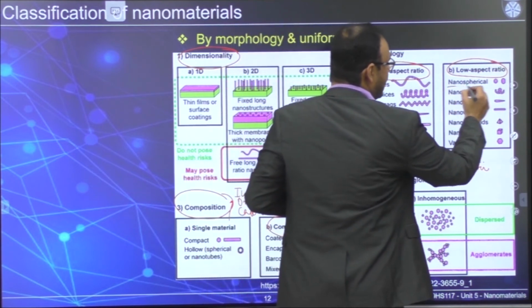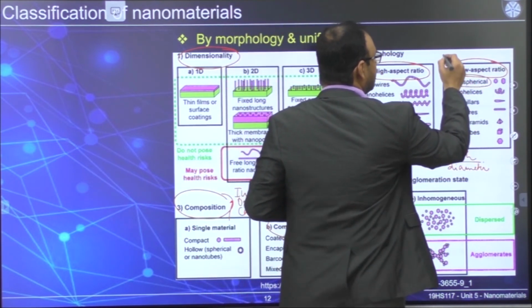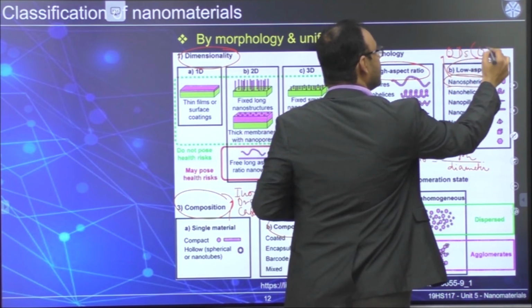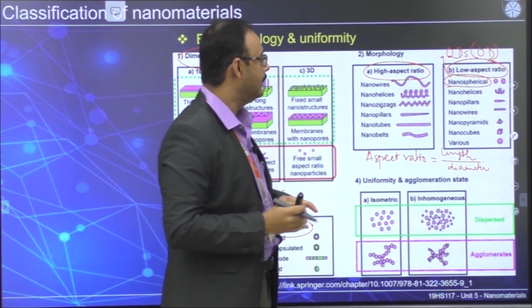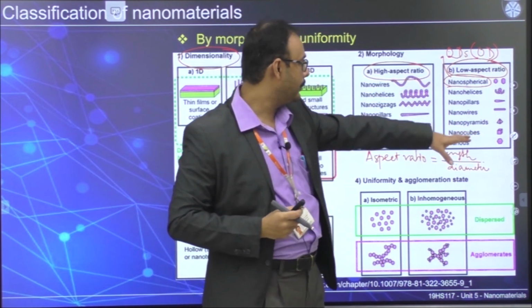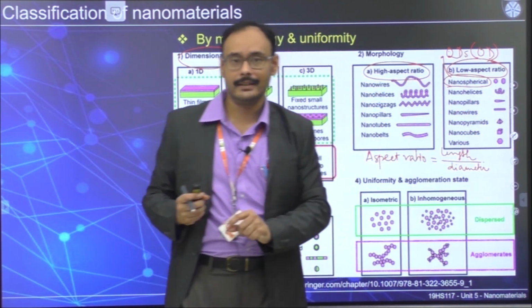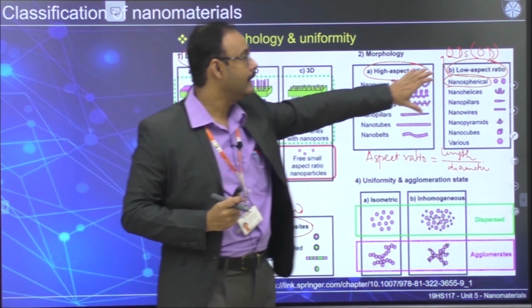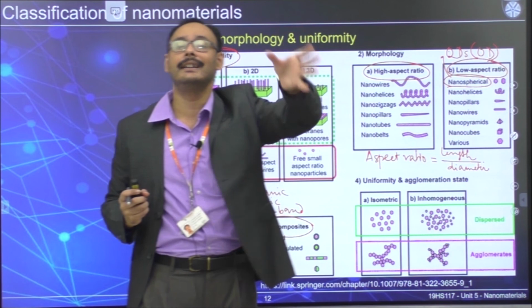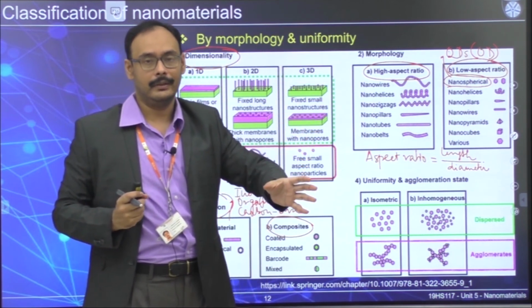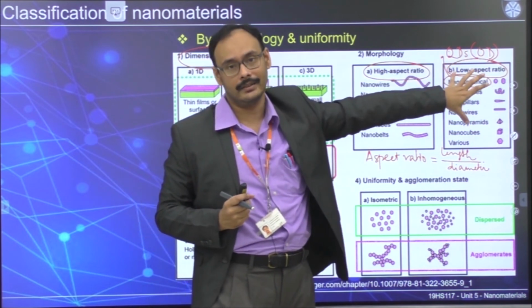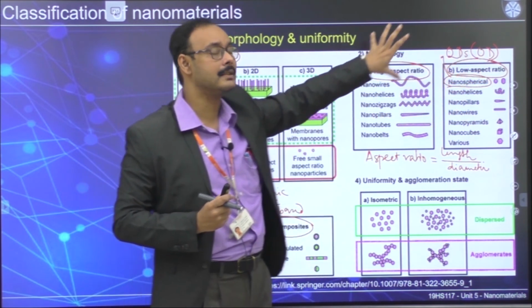Sphere, so in this case, nanospherical object, nowadays we call it quantum dots or zero-dimensional material. Like that, you can come up with different ones, nanopillars, nanopyramids, all of which they have got. Once again, remember one thing, that here you can have low aspect ratio with different dimensions. Okay, there we have defined based on the dimension. Here we are not defining based on the dimensions always. Here it's high versus low.